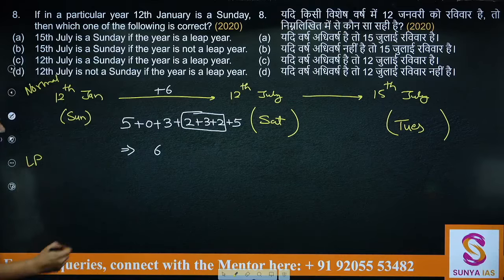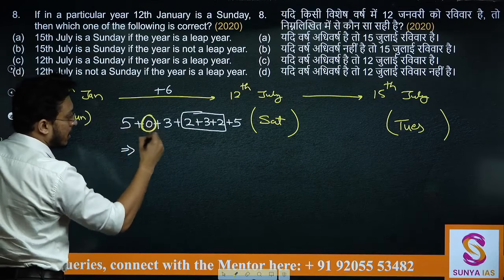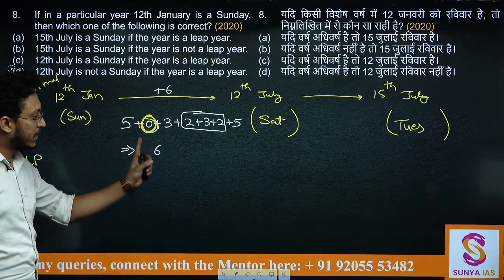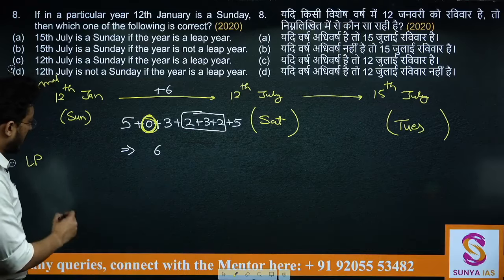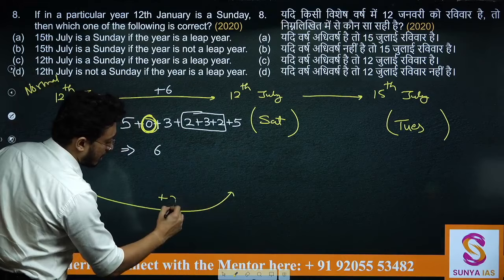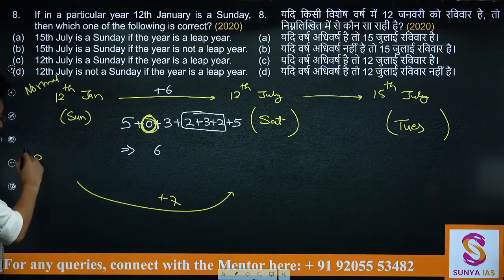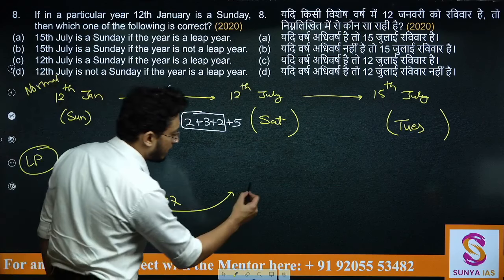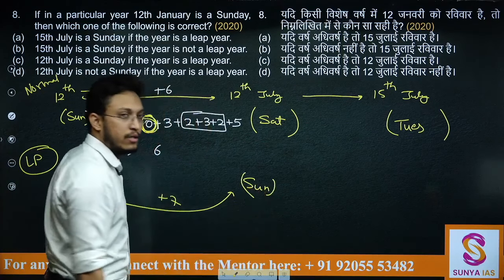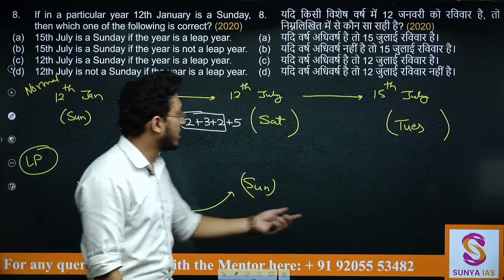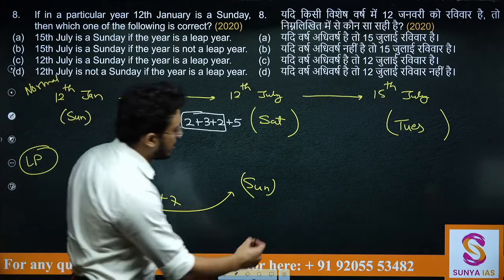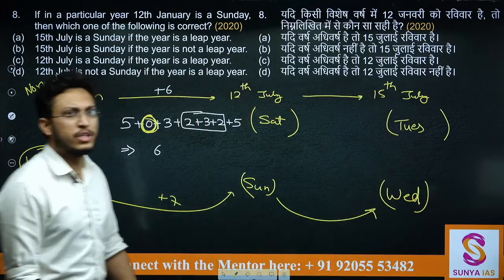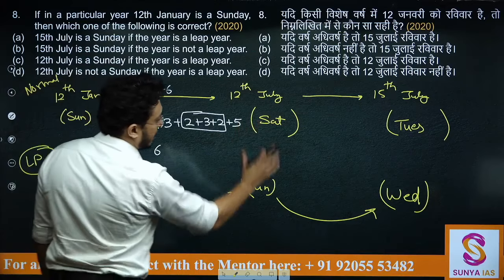If it is a leap year, can I say in this particular calculation, this 0 will be converted to 1? If this is converted to 1, can I say this 6 will be converted to 7? That means now I will have 7 odd days from here to here. In particular, if that particular year is a leap year, I'll get 7 odd days. 7 odd days from Sunday will again give you a Sunday, and from here till here, how many odd days will be there? From here till here you will have 3 more odd days. That means this will be a Wednesday. So if this is a Wednesday, we have found all the days.